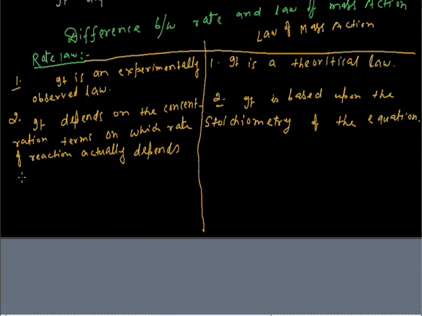Now, example. We have considered a general reaction.